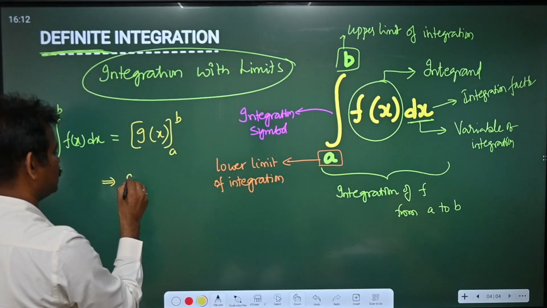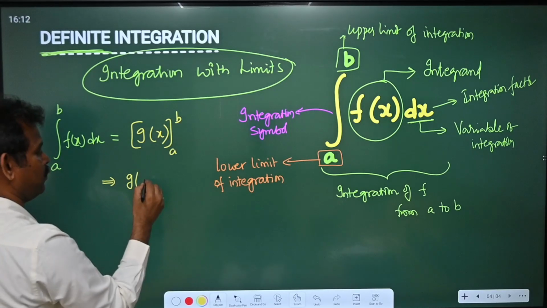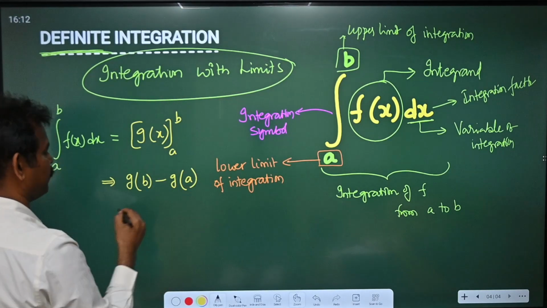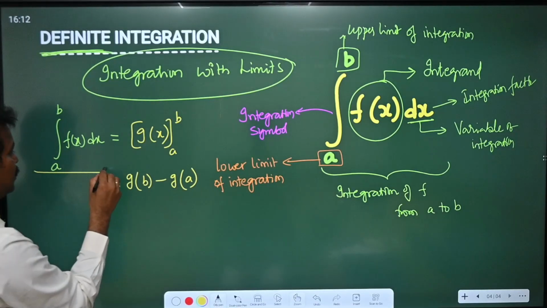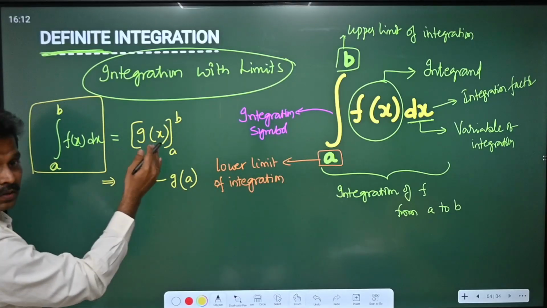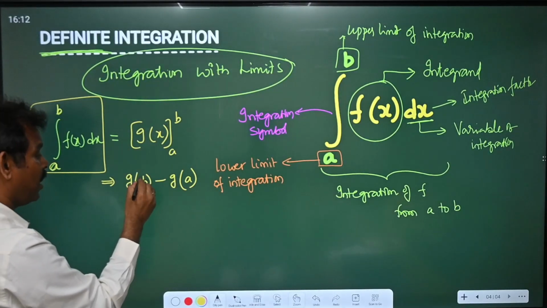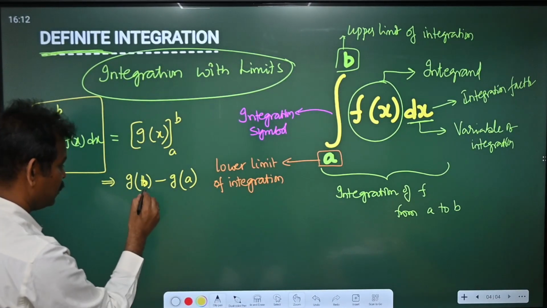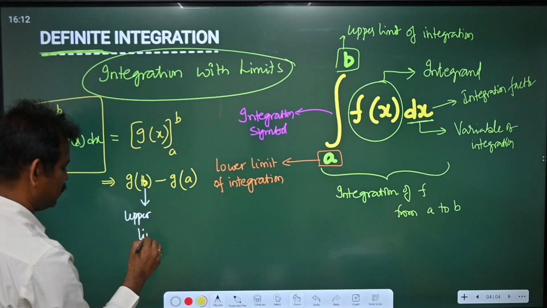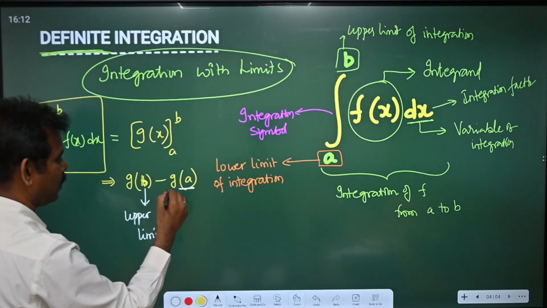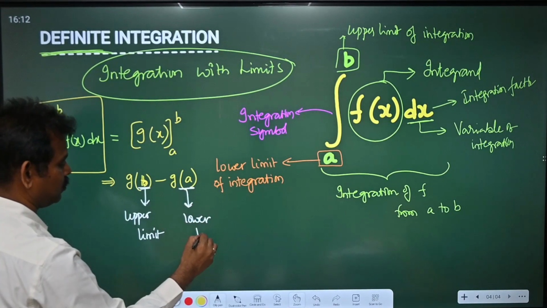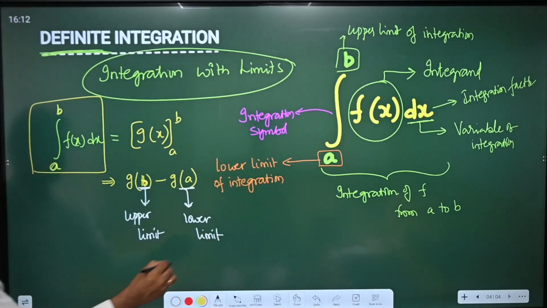Now you can write this as g of the upper limit b minus g of the lower limit a. So that means whenever this integration is given with the limits a and b, first integrate the given function and then substitute the upper limit first, and then substitute the lower limit.